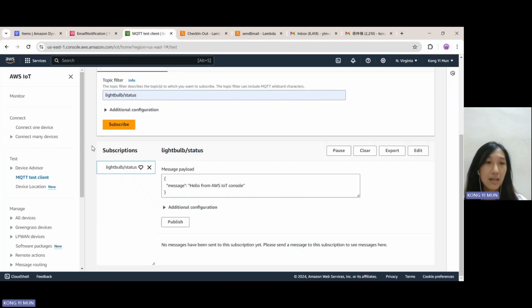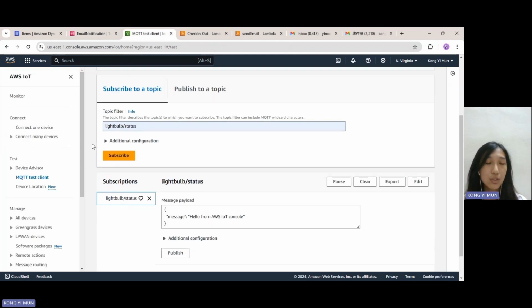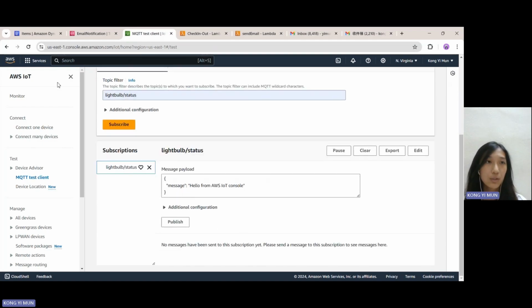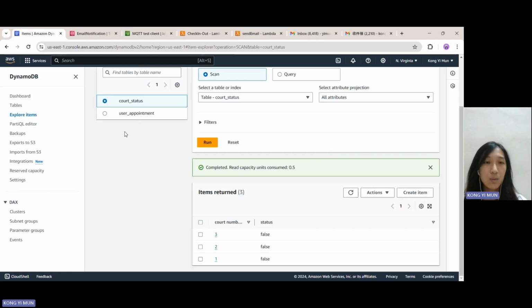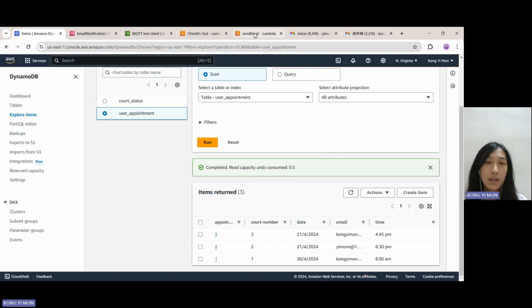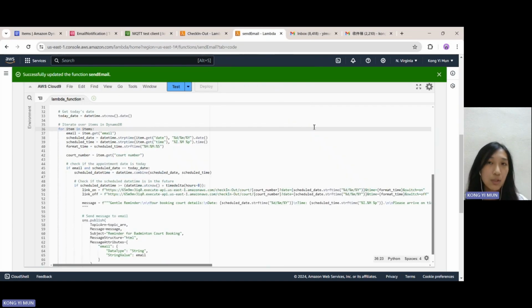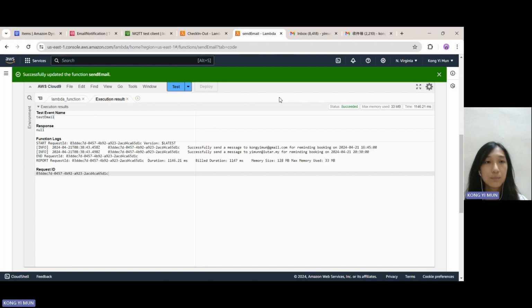And the second thing is that our IoT device, which is the light bulb, should subscribe to a topic so that when the status has changed, it will write a message here. And for the DynamoDB, we will use 2 tables, which are the code status and the user appointment. For us to send email, we will need this Lambda function. We will check the scheduled date and also today's date. If both are the same, then it will send an email to the user.